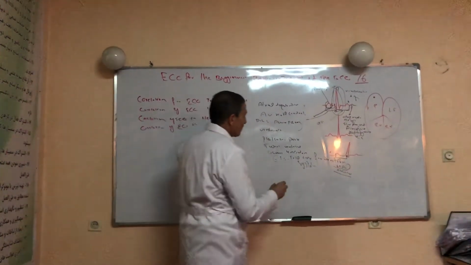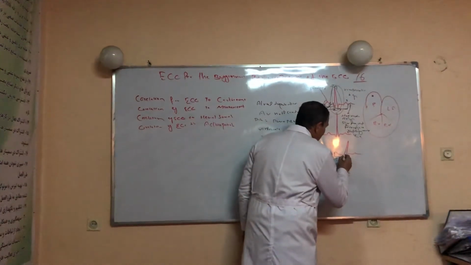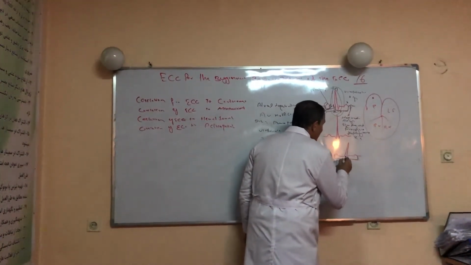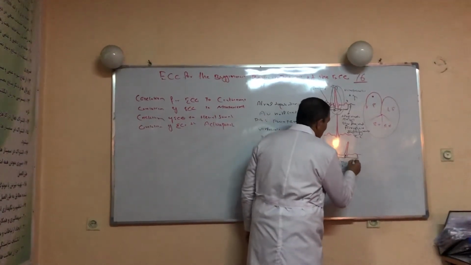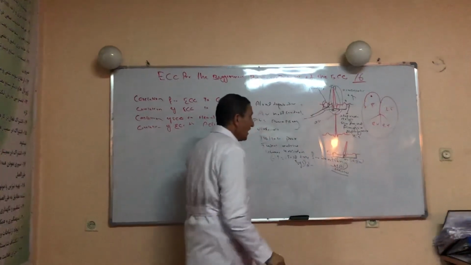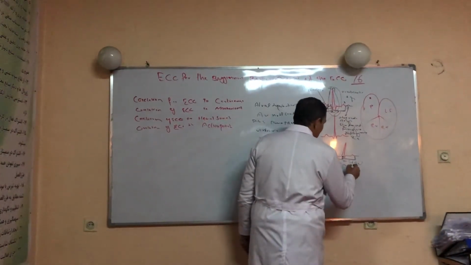The second, from the beginning of the Q wave to the end of the T wave, is called ventricular systole, or ventricular contraction.